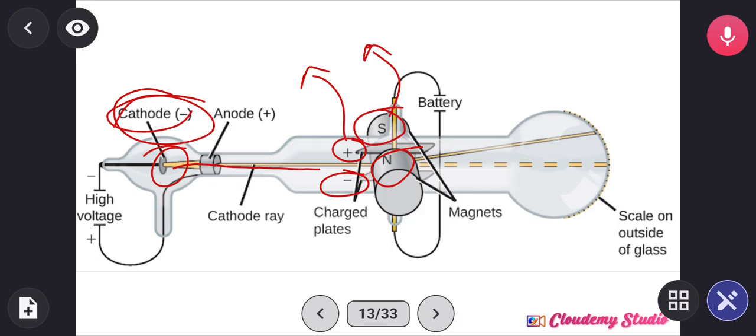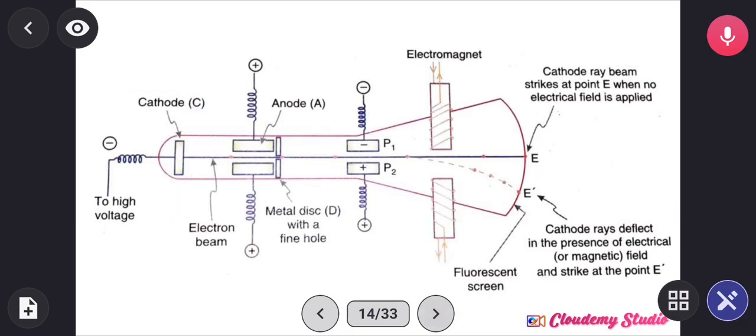So according to the general law of electricity, we know that like charges repel and unlike charges attract, which means for something to repel a negative charge and attract a positive charge, that thing must be negative. So this man concluded that cathode rays are negative rays, and he gave properties to these particular rays.